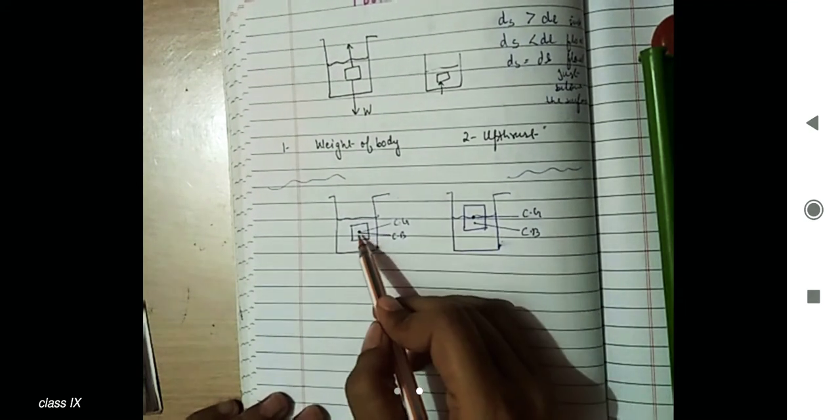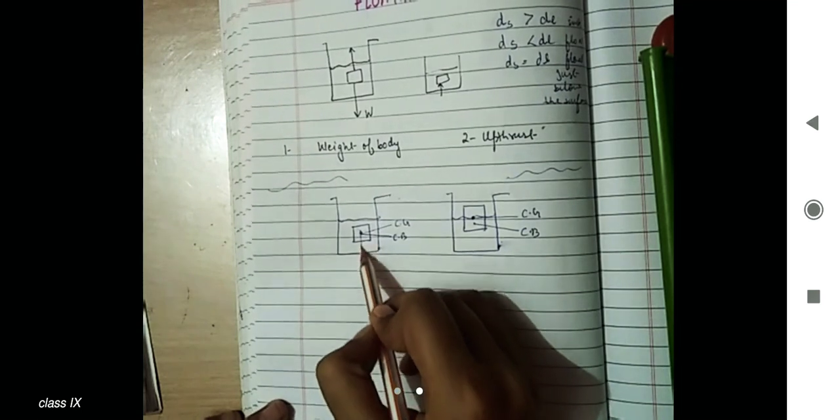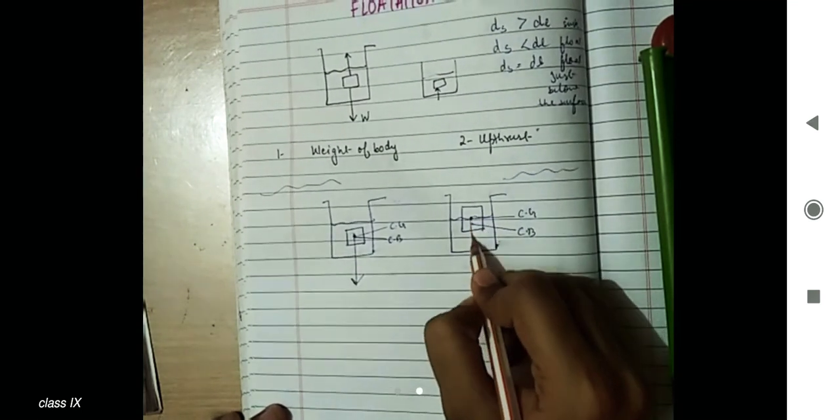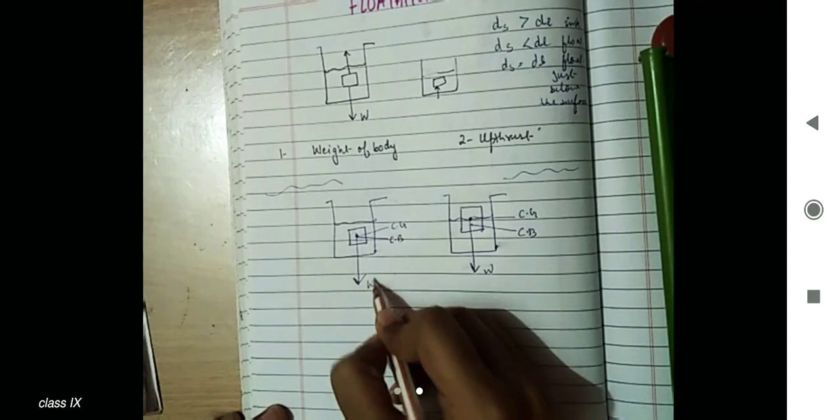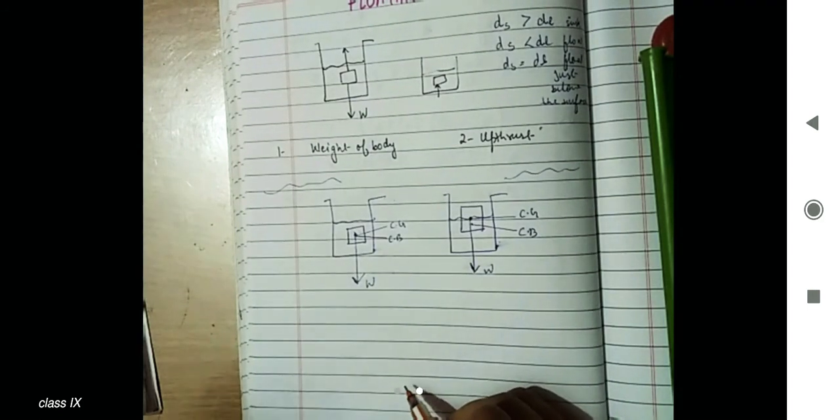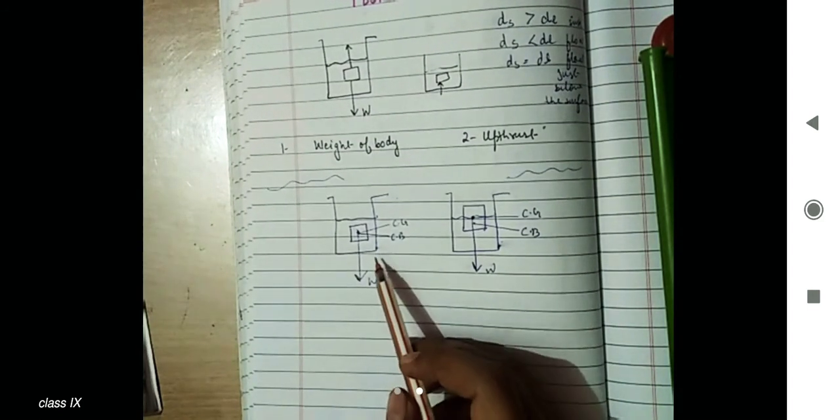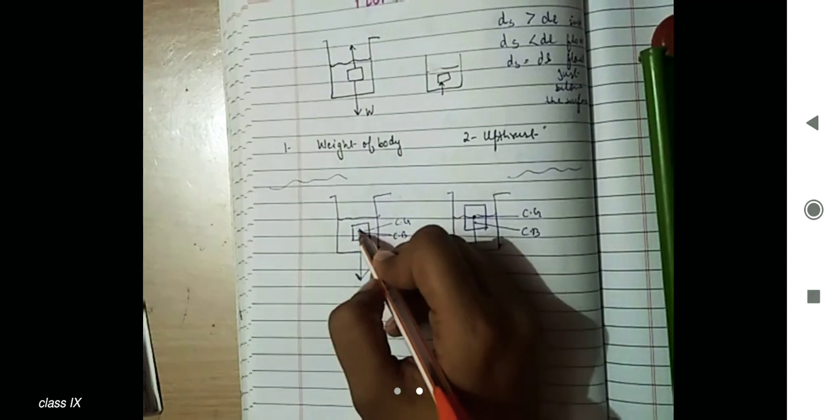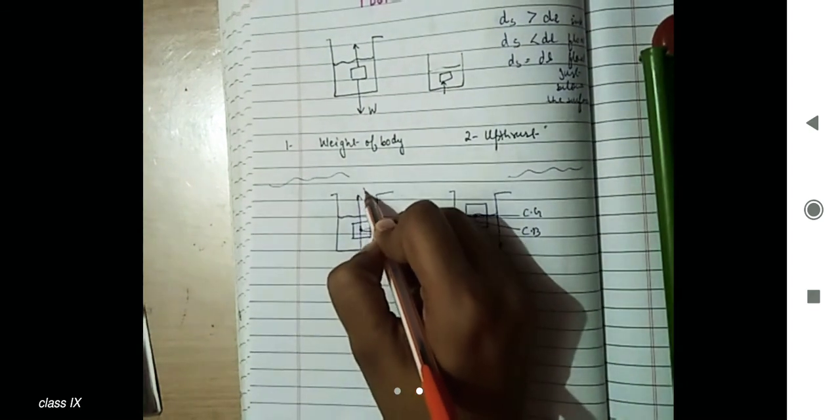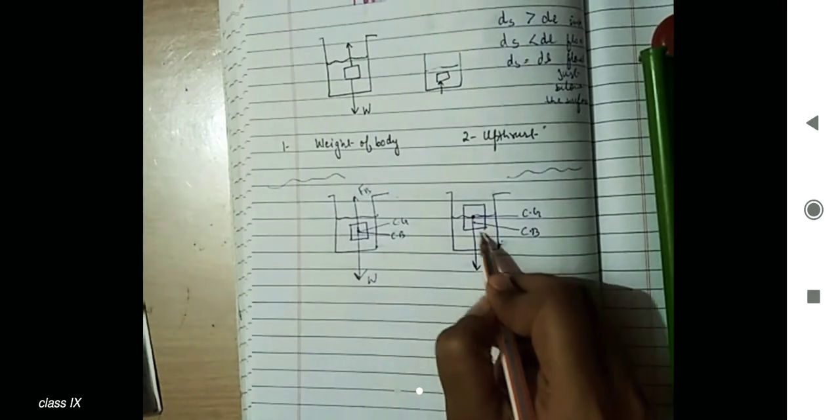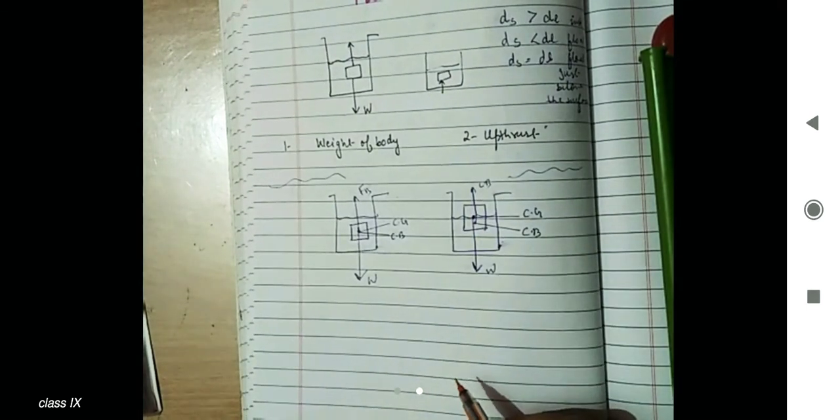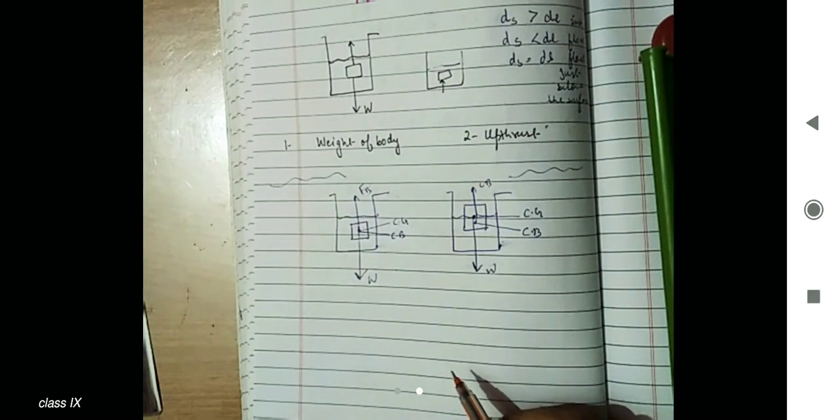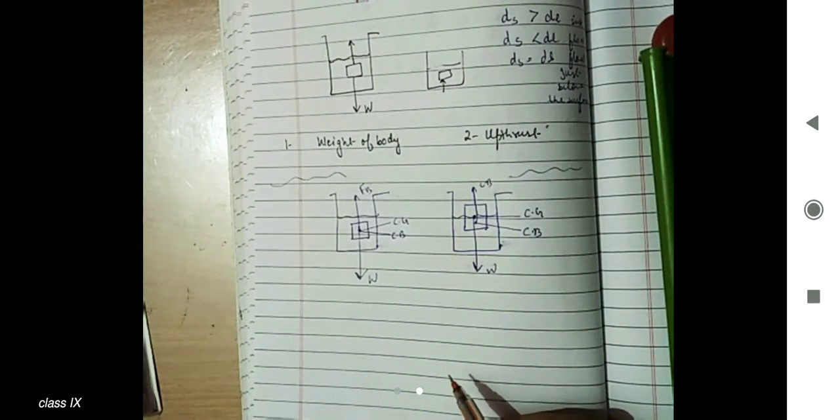Now just have a look here. Weight always acts on the center of gravity, because the center of gravity is where the weight of the whole mass of the body is supposed to be considered at one point. And upthrust always acts on the center of buoyancy. Upthrust will only occur if you immerse a body inside the liquid.